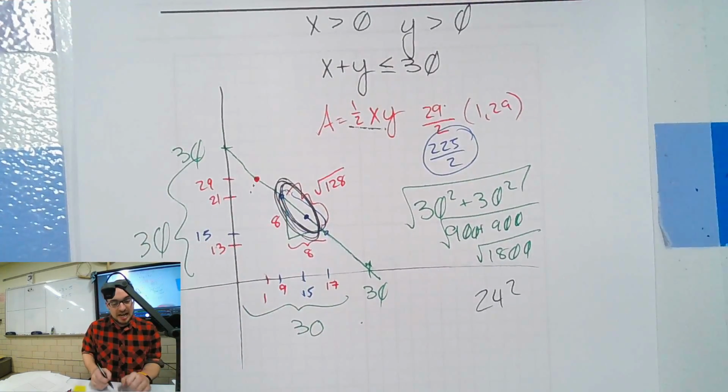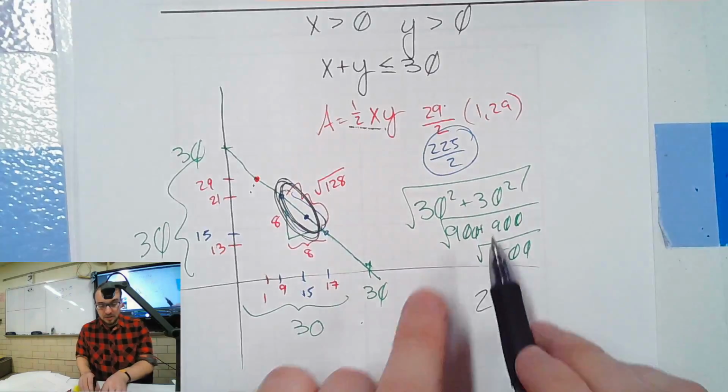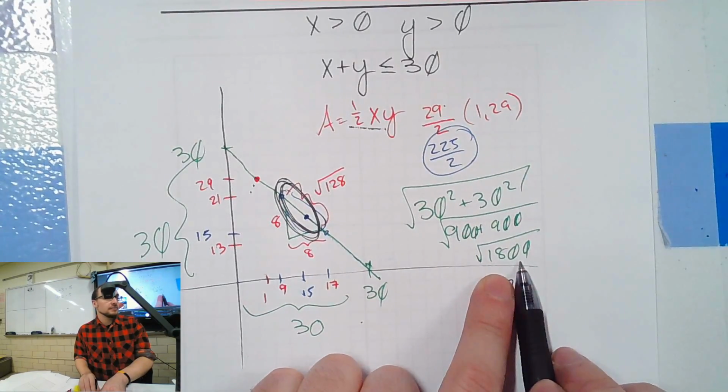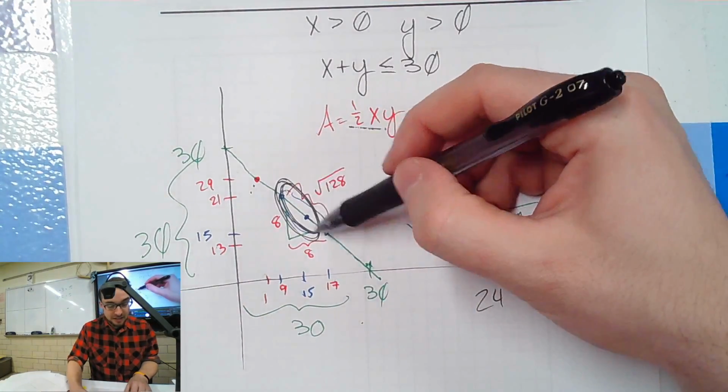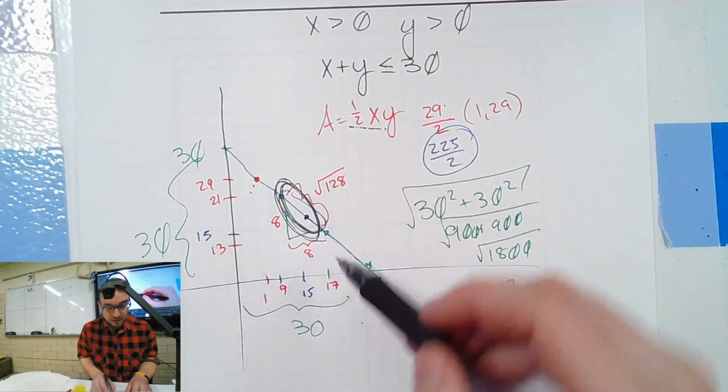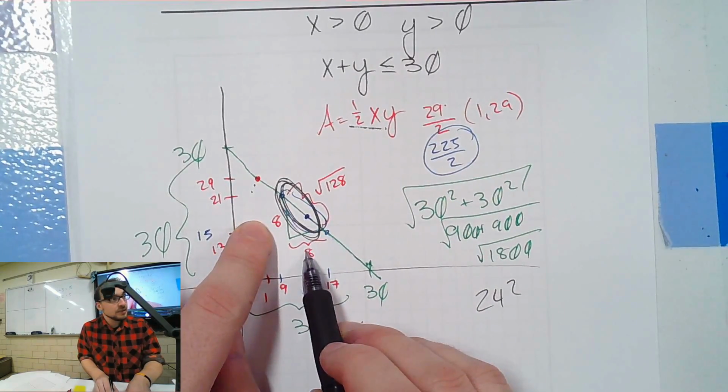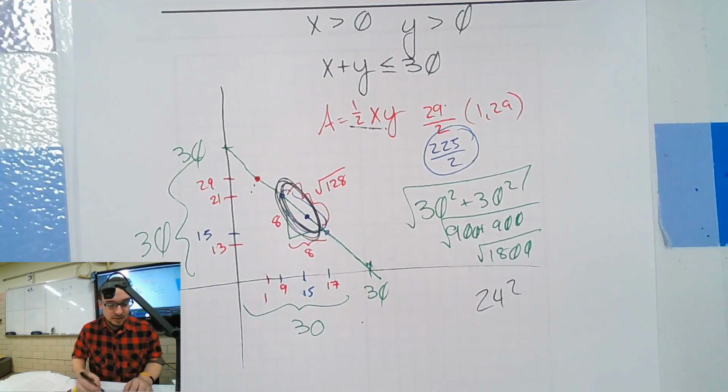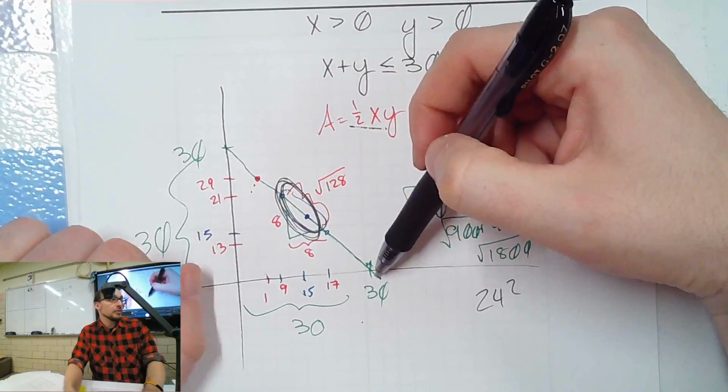So I asked myself, is it half? Well, the line used to be this long. Now the line is 8 by 8, right? Because the distance between 21 and 13 and 9 and 17 is 8 and 8. Have I lost you? Okay, tell me when I lose you. I graphed the line, 30 and 30. We good with that?